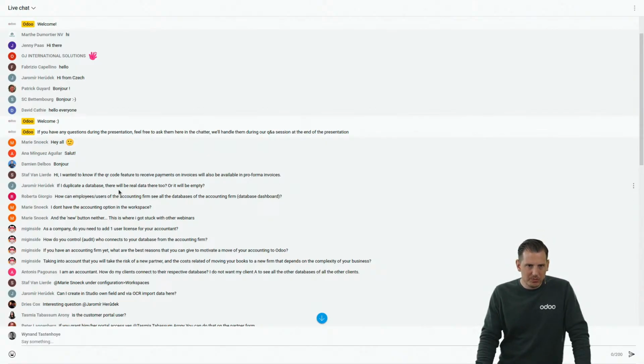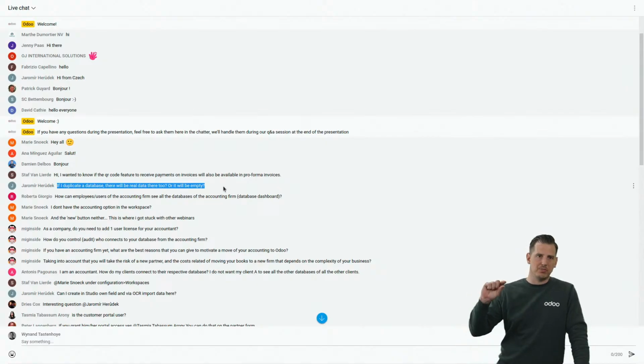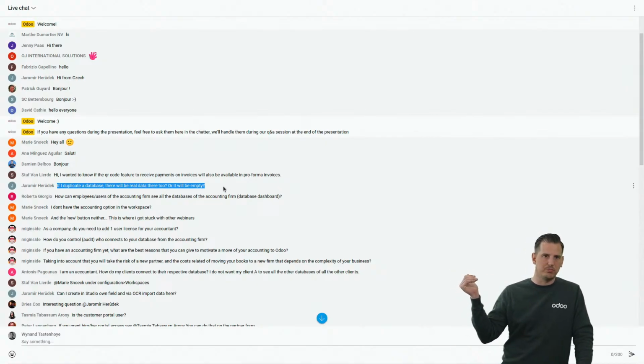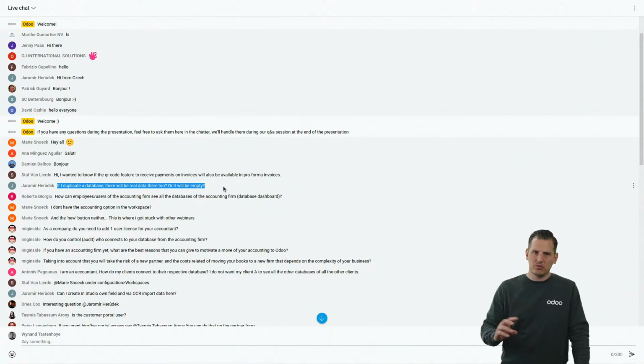If I duplicate a database, there will be real-time data there too, or will it be empty? Good question. Basically, if you duplicate a database, it's a completely duplicate. So if you put some accounting entries in there, it will be duplicated as well.